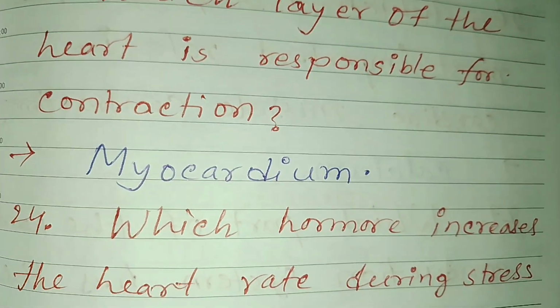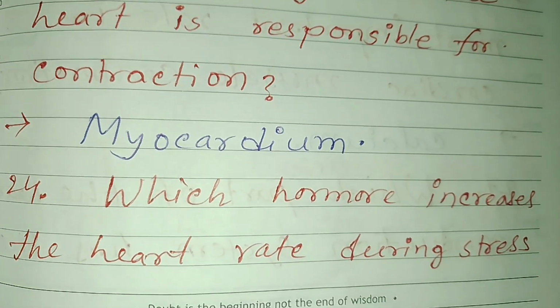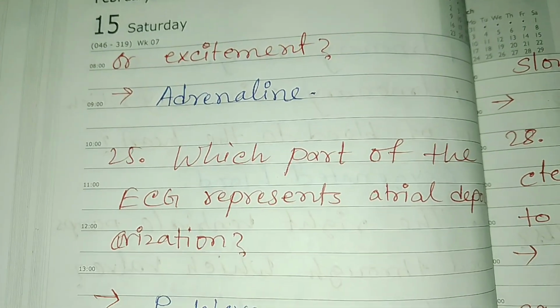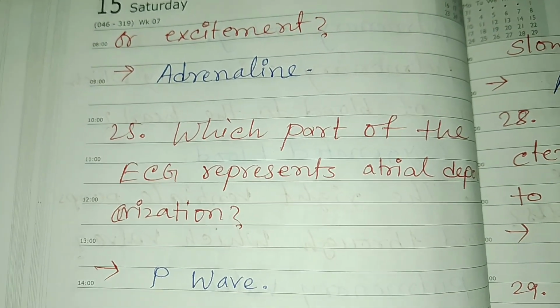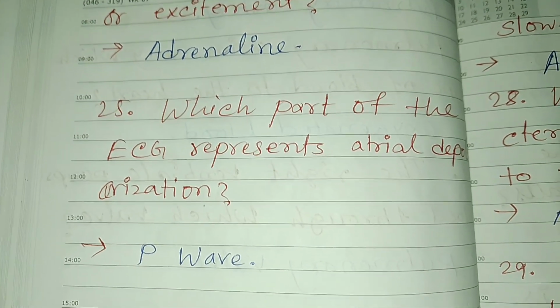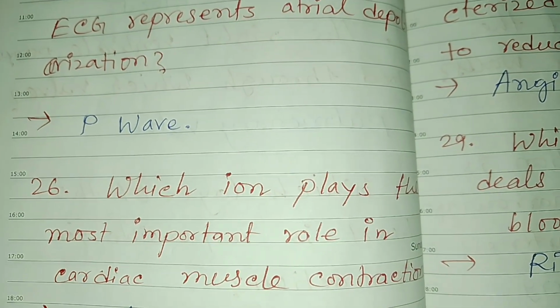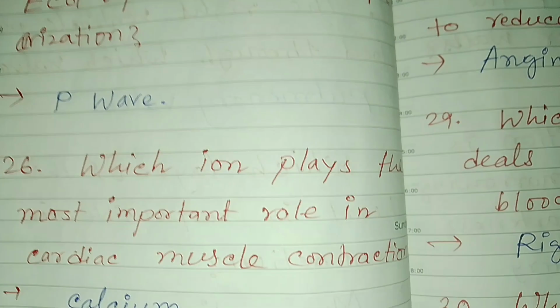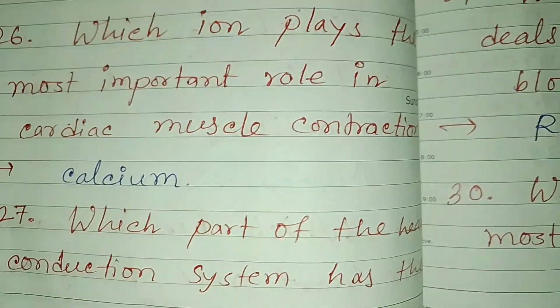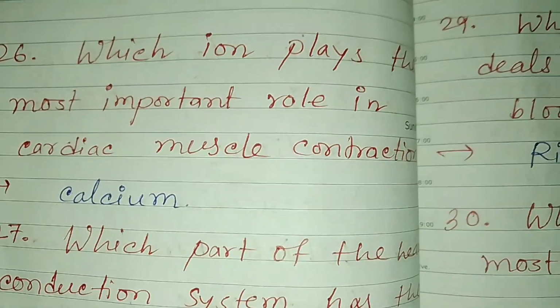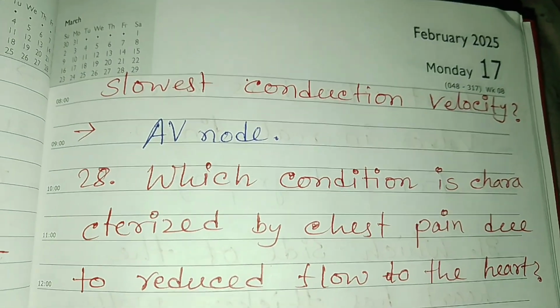Which layer of the heart is responsible for contraction? This is myocardium. Which hormone increases the heart rate during stress and excitement? This is adrenaline. এটাকে আপৎকালীন হরমোনও বলা হয়। Which part of the ECG represents atrial depolarization? This is P wave. Which ion plays the most important role in cardiac muscle contraction? This is calcium. Which part of the heart conduction system has slowest conduction velocity?